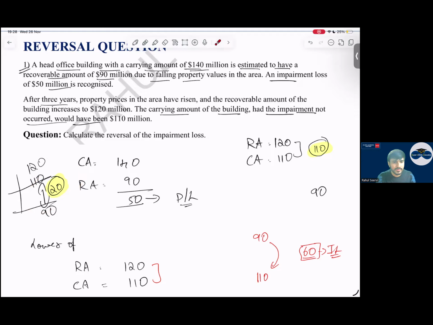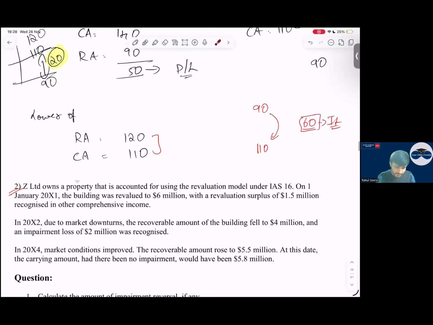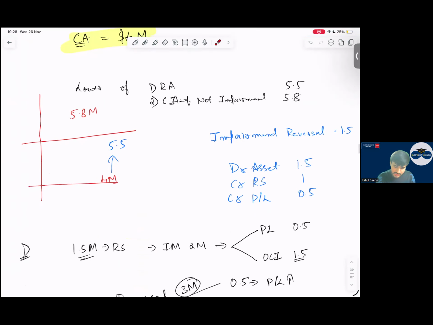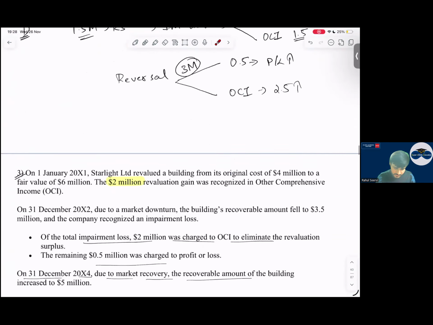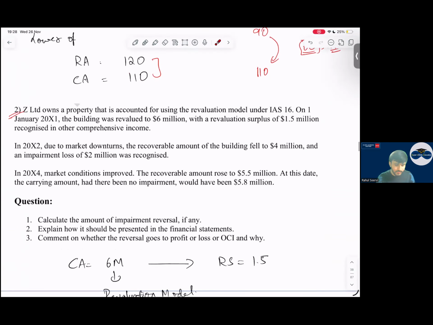Yes or no in the chat box? Yes, okay. Then let us do one revaluation question. Okay, chalo, let's do it. This question number 2 only I will do.